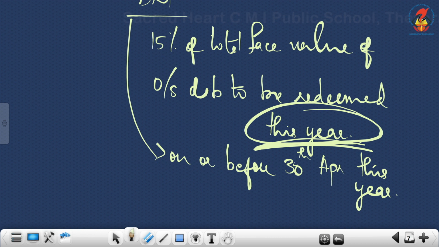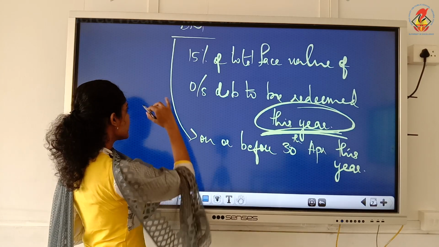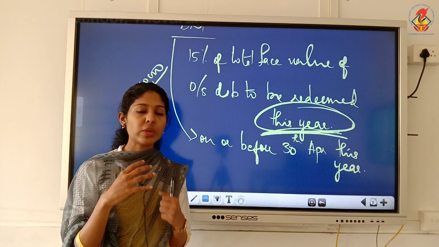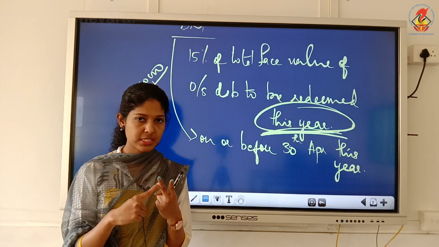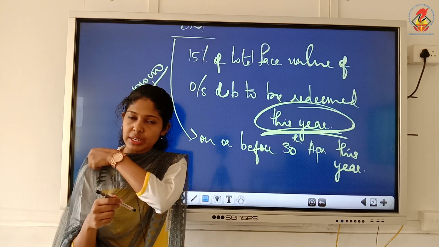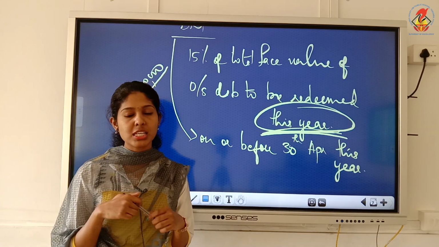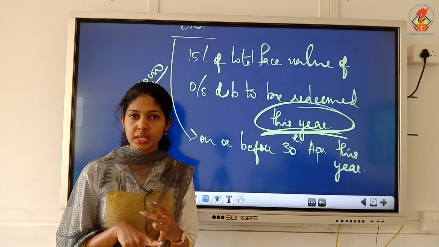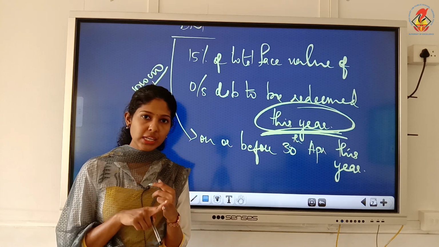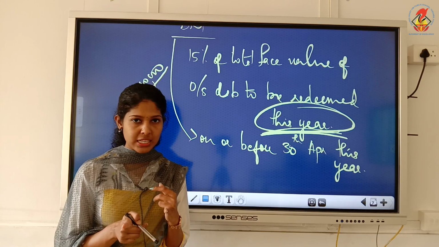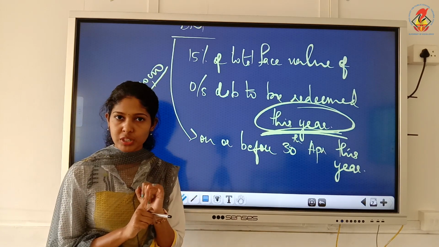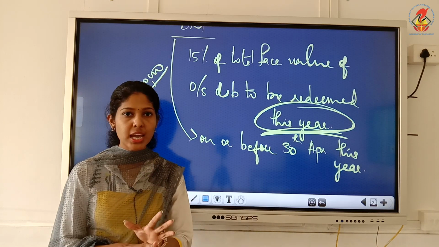Okay. Suppose we have outstanding debentures worth rupees 10 lakhs. This will be redeemed in 2 installments. That means in the first year, how much will you redeem? You will redeem only half, that is 5 lakhs. Now when you create DRR, what is the rule? 10% of total face value of outstanding debentures. That means 10% of 10 lakhs you will transfer to DRR. 1 lakh you will transfer to DRR.